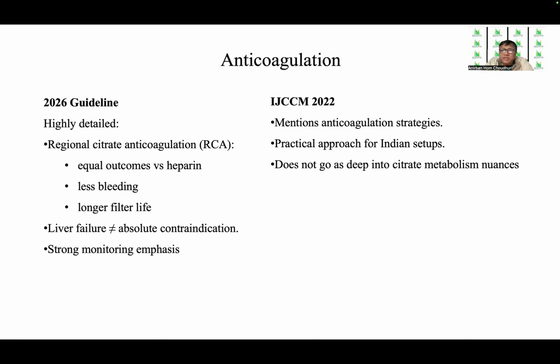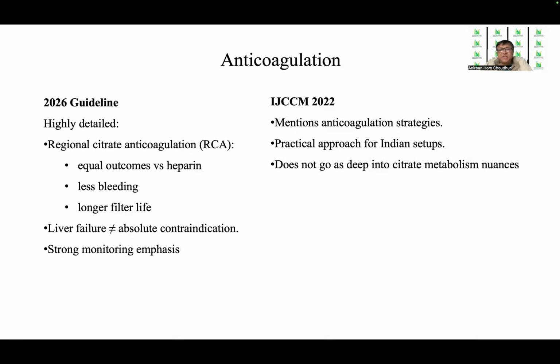If you look into the anticoagulation in 2026 guidelines, it is highly detailed because regional citrate anticoagulation, as it says, has equal outcomes versus heparin, causes less bleeding, has a longer filter life, and liver failure is not an absolute contraindication for regional citrate. So it has strong monitoring emphasis.